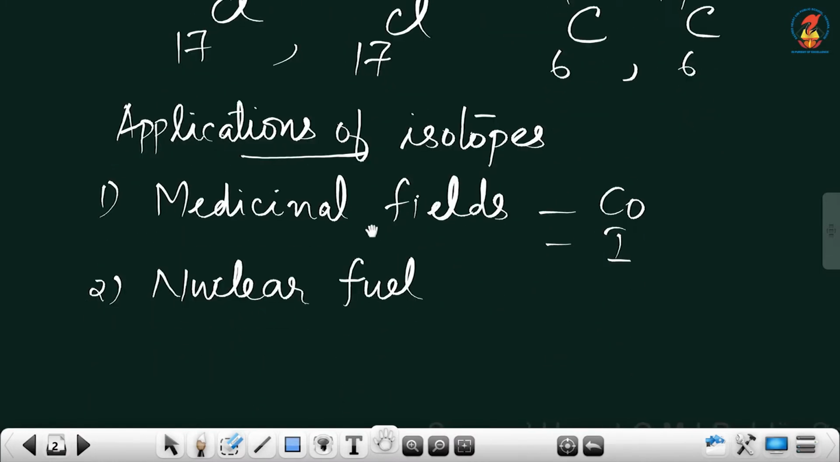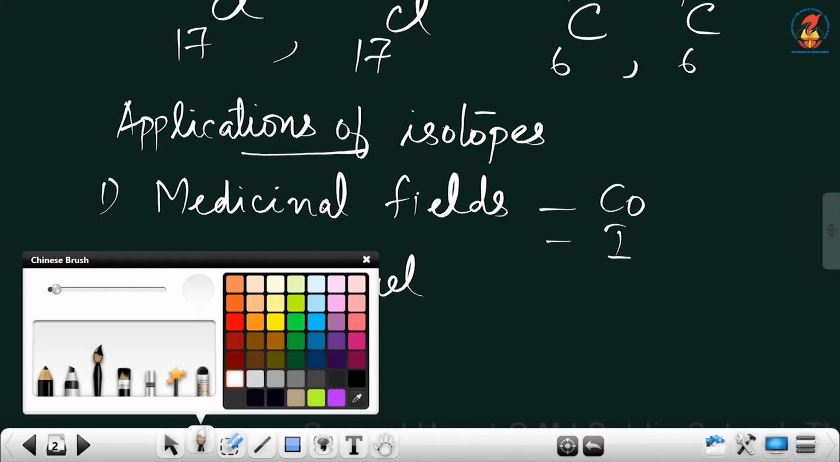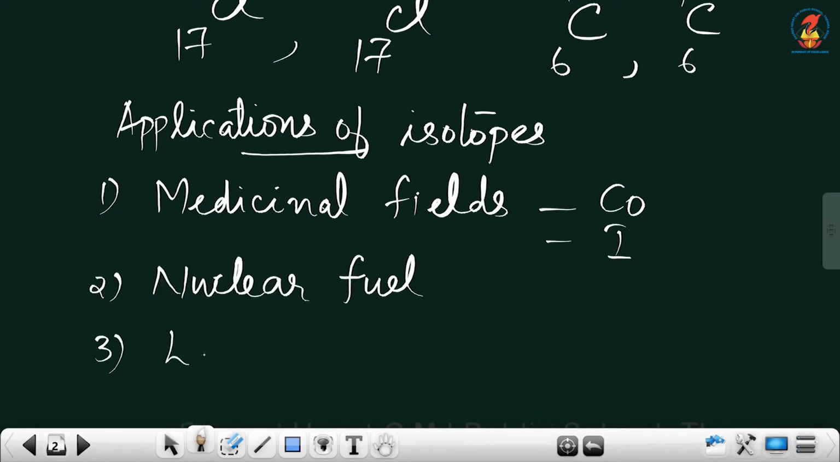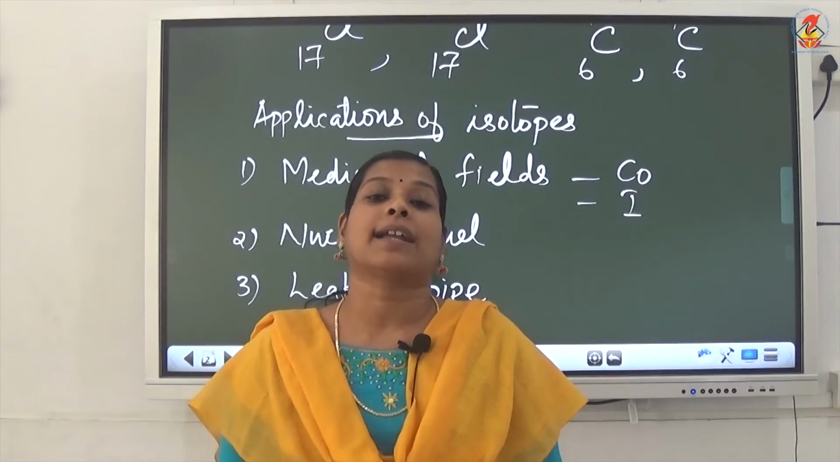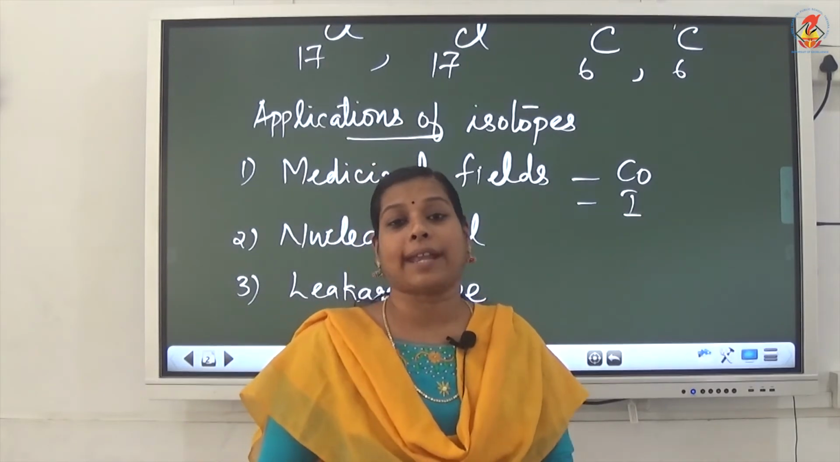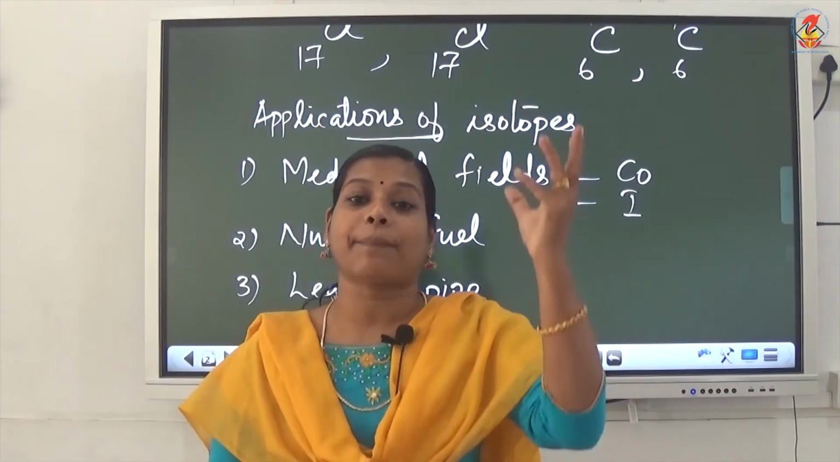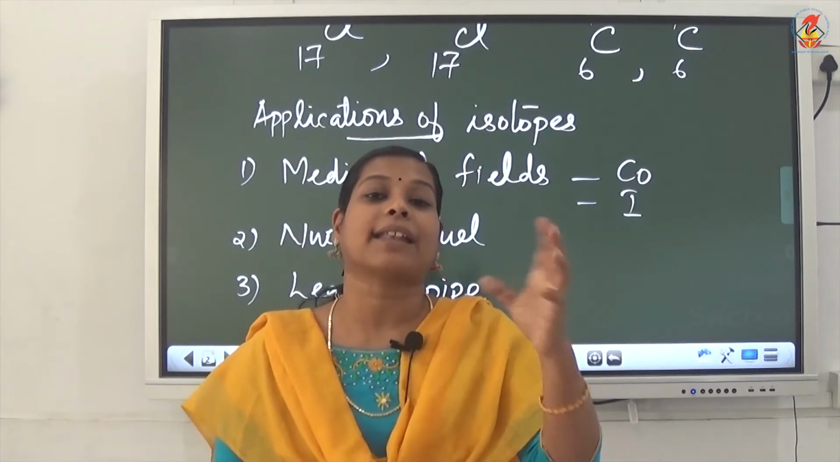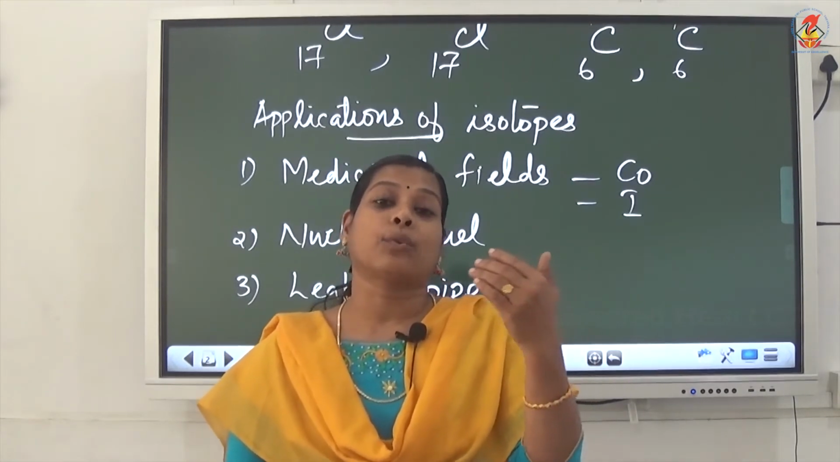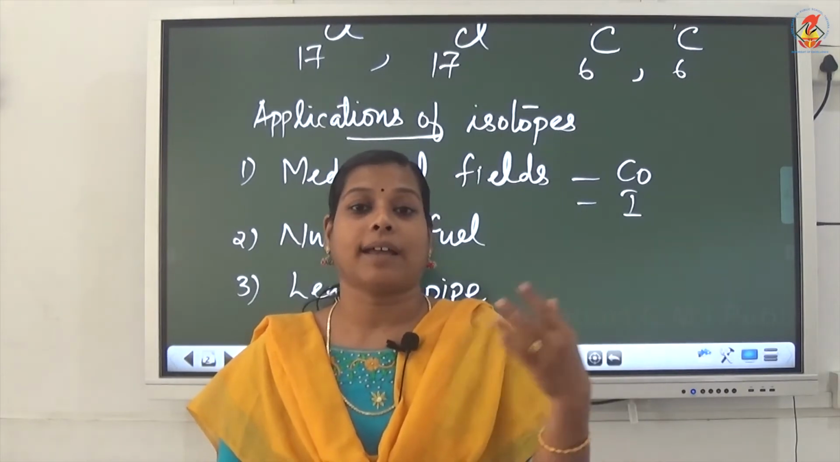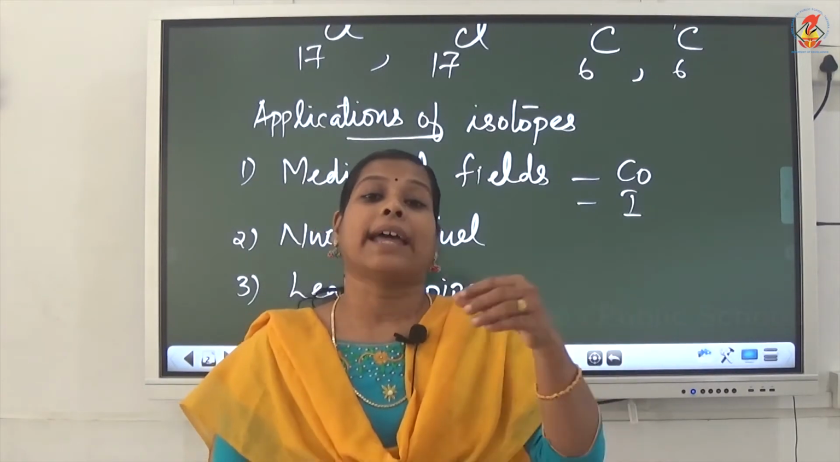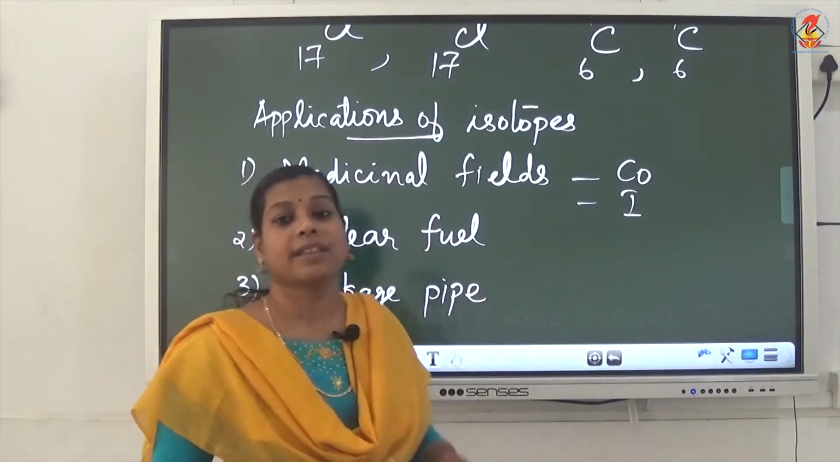Okay, and also we are using isotopes to detect the leakage of pipes going through the ground, underground pipes. If pipes are buried under the ground, we cannot identify any leakages. So if we pass isotopes through them, wherever there are gaps, the isotopes will come out through the gap. So we can detect the leakage of pipes through which oil and water are passing by using these isotopes.